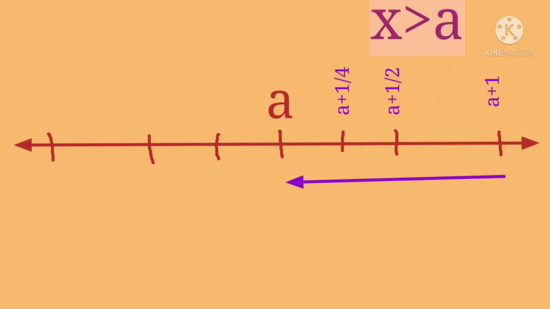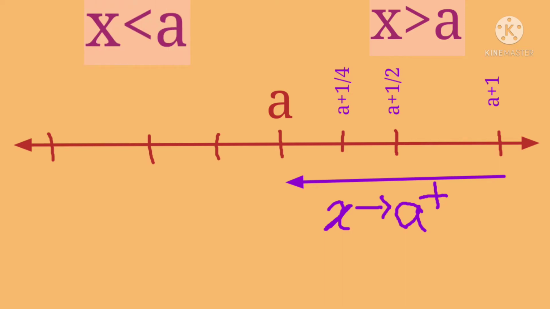Very near to a, like x = a + 1/8, x = a + 1/4, x = a + 1/3, x = a + 1/2. We will be getting values like 0.001, 0.002, very near to a but not exactly a. This is what we represent as x tends to a. The values we get are on the right-hand side of the given constant a. The first condition we took was x greater than a. Now we will take x less than a, in which case all the values we get are on the left-hand side.